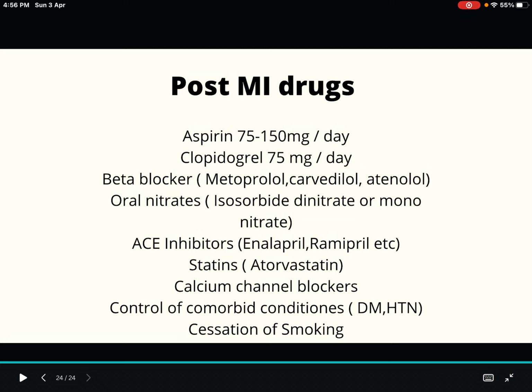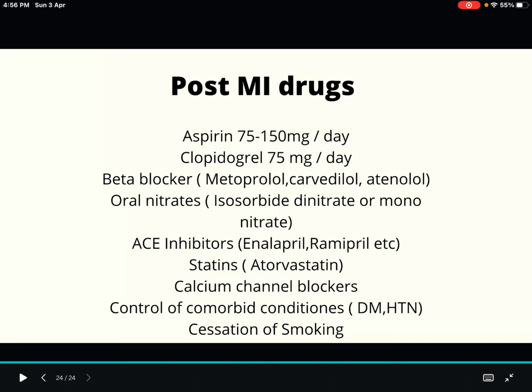And calcium channel blockers, and we have to control any comorbid conditions if there are any, like diabetes, hypertension, etc. And we have to tell the patient to stop smoking, because these all will again make him prone to atherosclerosis, clot formation, and then ischemia and myocardial infarction will be there. So these are the post-MI drugs: aspirin, clopidogrel, beta blocker, oral nitrate, ACE inhibitor, statins, calcium channel blocker, and we have to control comorbid conditions like diabetes and hypertension.